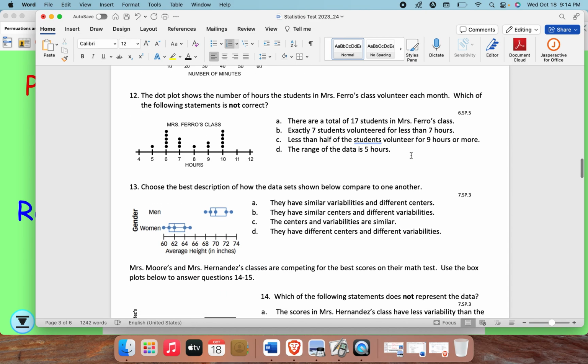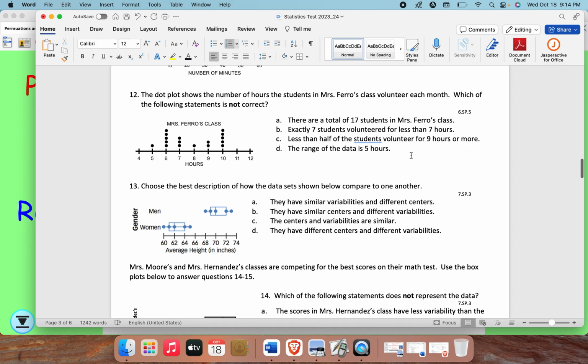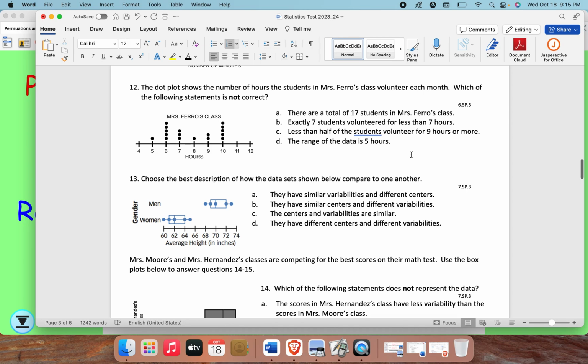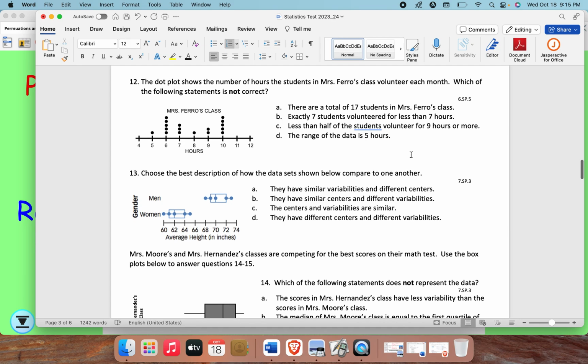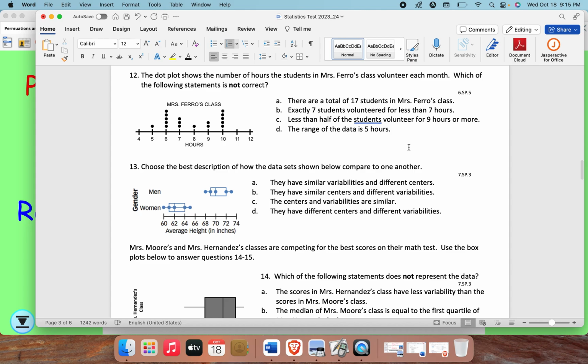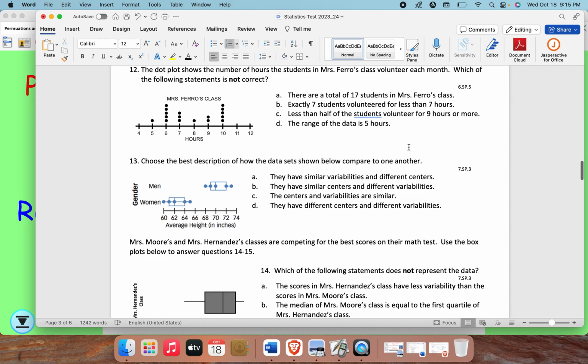12. The dot plot shows the number of hours the students in Mrs. Farrell's class volunteer each month. Which of the following statements is not correct? A. There are a total of 17 students in Mrs. Farrell's class. B. Exactly 7 students volunteered for less than 7 hours. C. Less than half of the students volunteer for 9 hours or more. D. The range of the data is 5 hours.